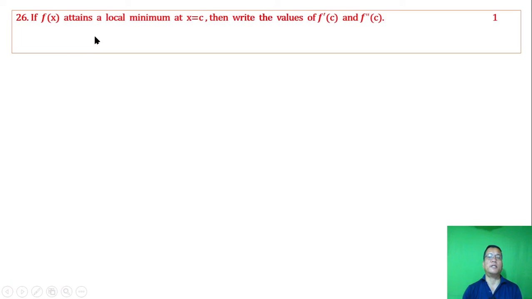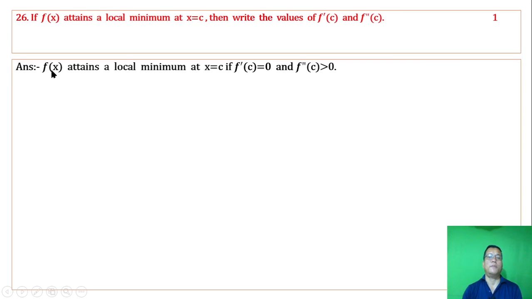If f of x attains a local minimum at x equal to c, then write the values of f dash c and f double dash c. f of x attains a local minimum at x equal to c if f dash c equals 0 and f double dash c is greater than 0.